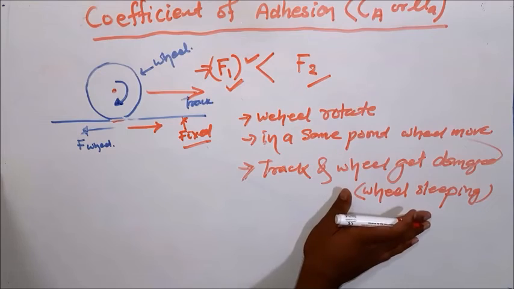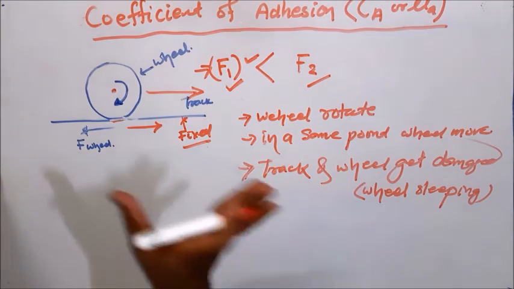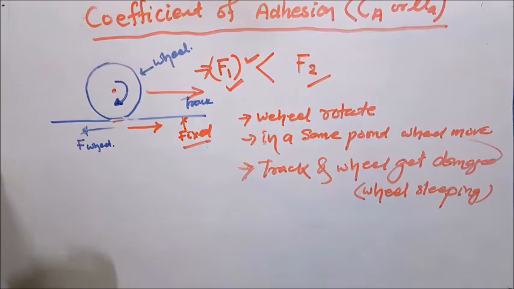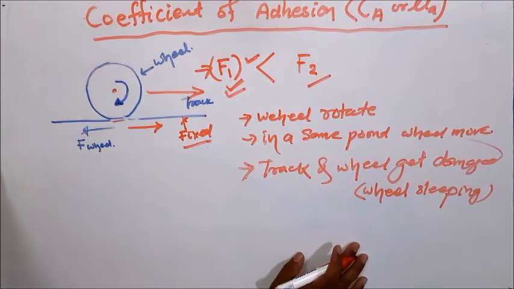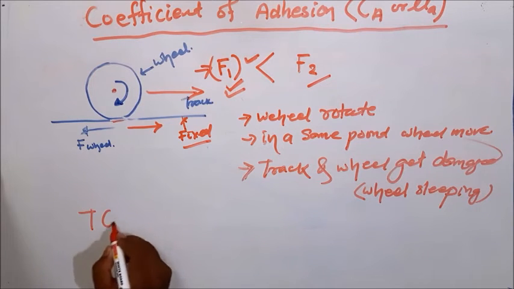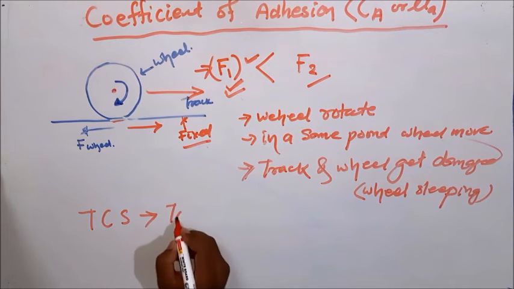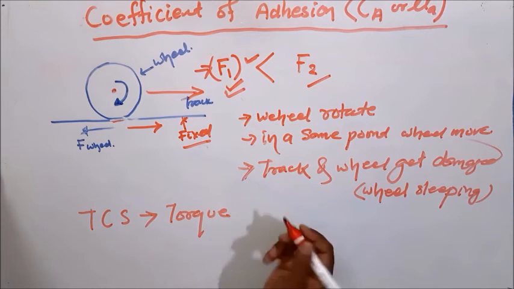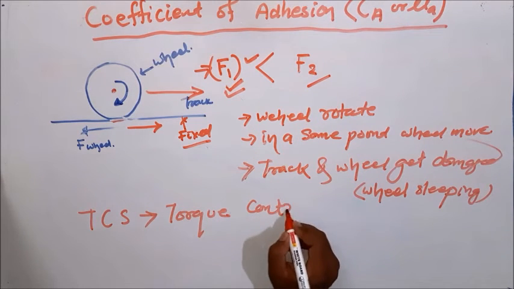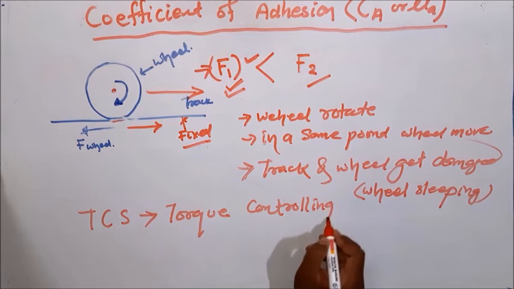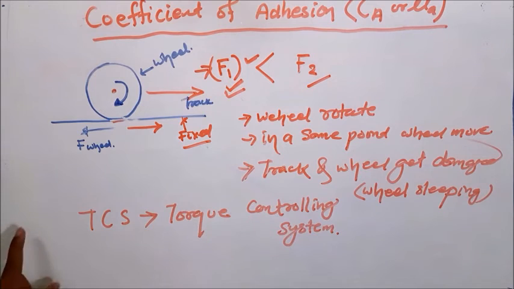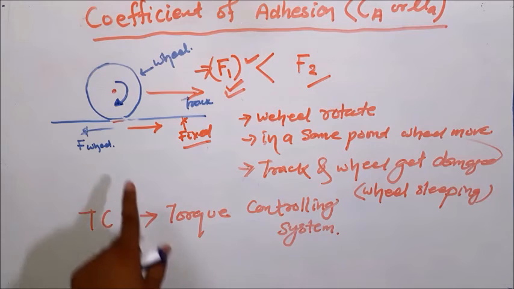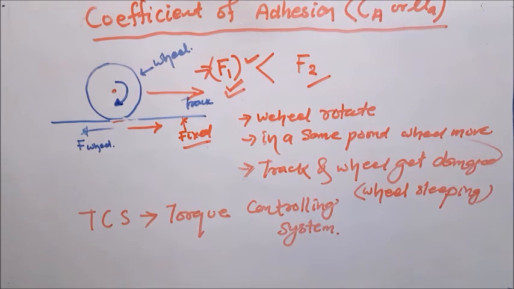So to avoid wheel slipping, what do we have to do? We have to mount a device which actually calculates the force with respect to the weight and load of the train. That is called TCS, torque controlling system. Okay, this takes a very important role. So the torque controlling system is very important to avoid the slipping of the wheels.